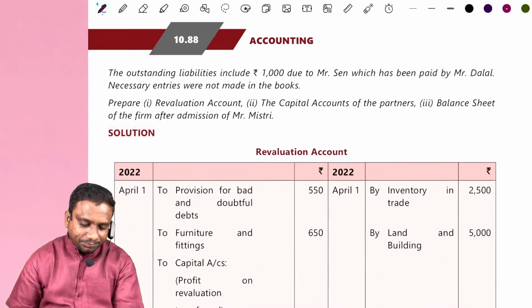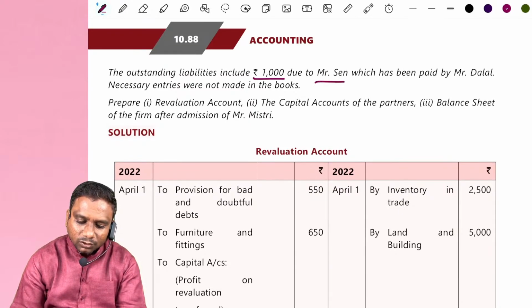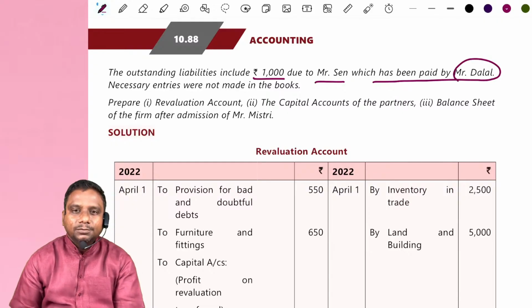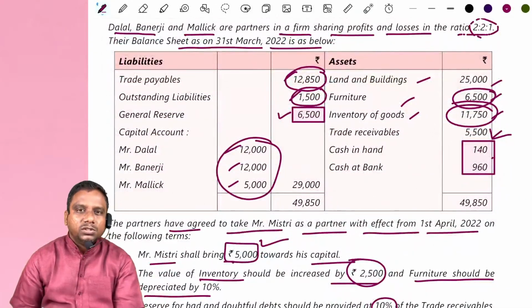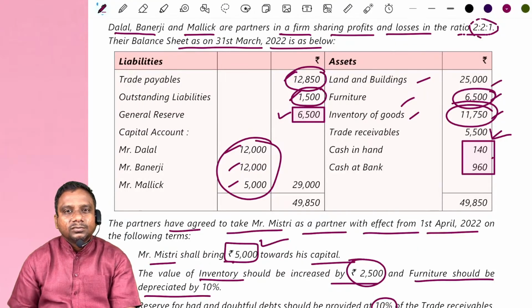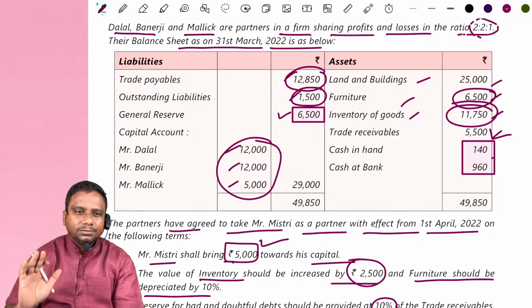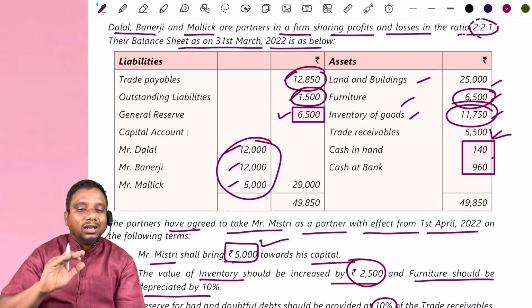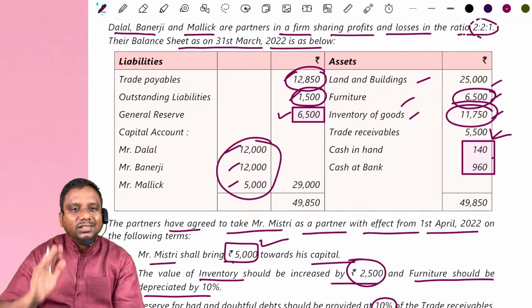Look at this. The outstanding liabilities include 1,000 due to Mr. Sen, which has been paid by Mr. Dalal. This is another important adjustment. Actually, outstanding liability how much? 1,500. Out of that, 1,000 rupees due to Mr. Sen, he is a person. But it is paid by whom? Dalal. Dalal paid. Then Dalal's capital account increases.